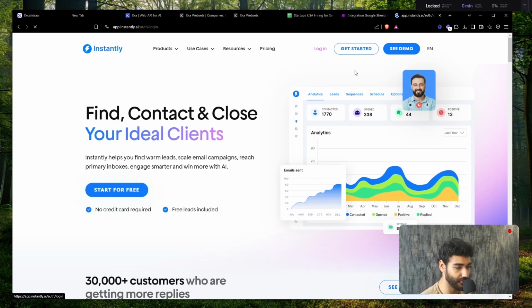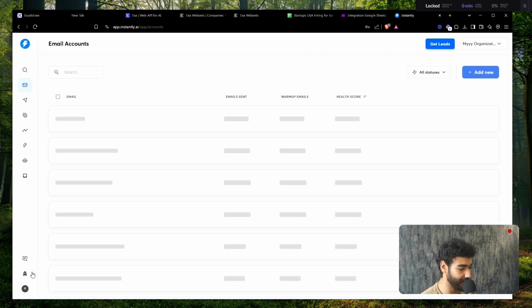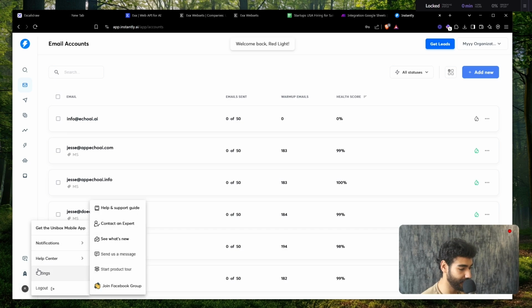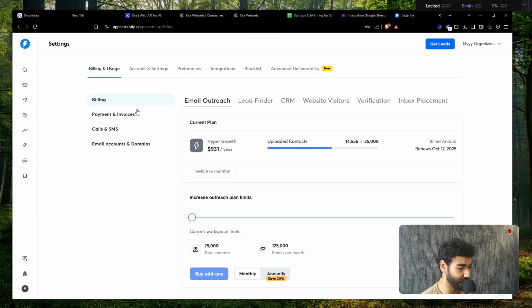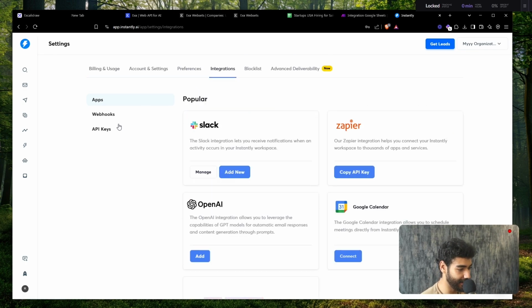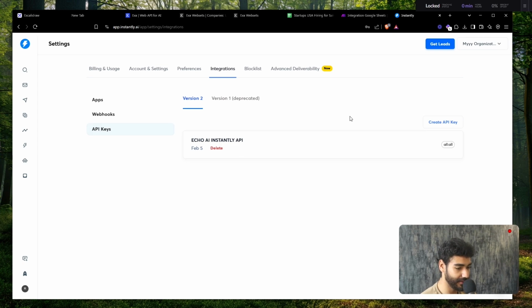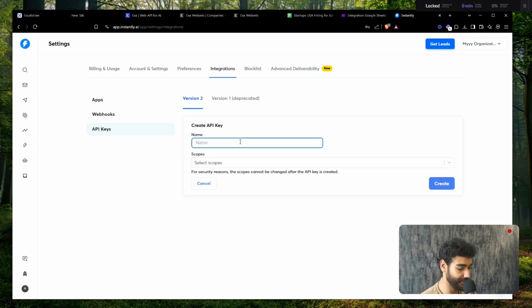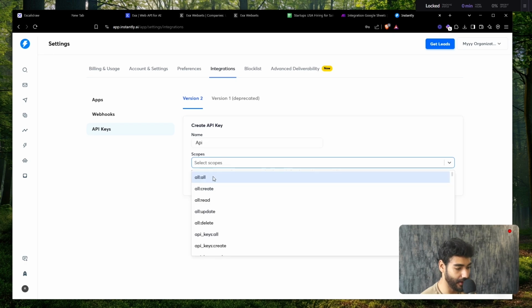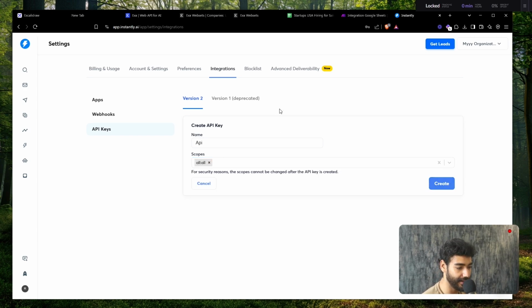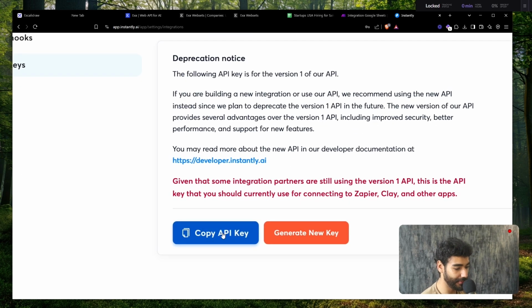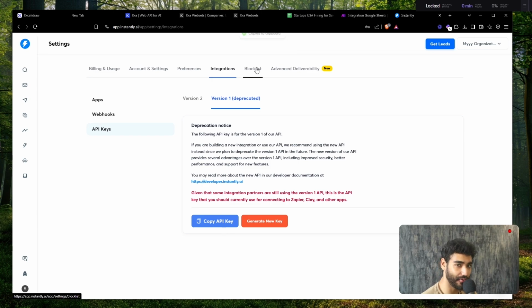So once you sign up, log into your account. And basically all you have to do is go to settings. Go to settings here and then, so they keep changing this, go to integration and then go to API keys. You're going to click on create API key, name it API, and the scope is going to be all. So that means all of the scopes that are here instead of just mapping one manually. You click on create and they give you an API key, or you can just go to the version 1 deprecated and copy the API key. I'm just showing you both methods.